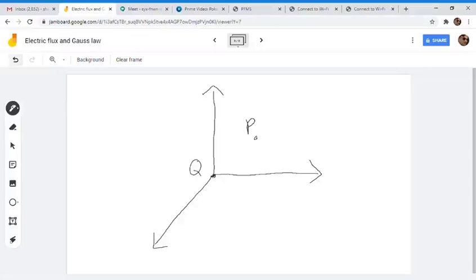What is this Gaussian surface? This is the same closed surface we talked about in the previous derivations. This closed surface will have a unique property of symmetry around this charge, like a sphere.